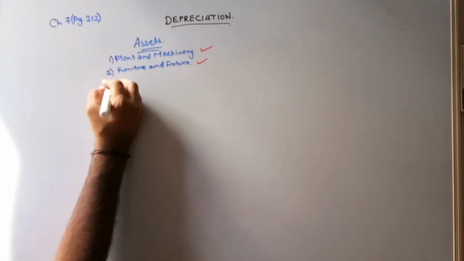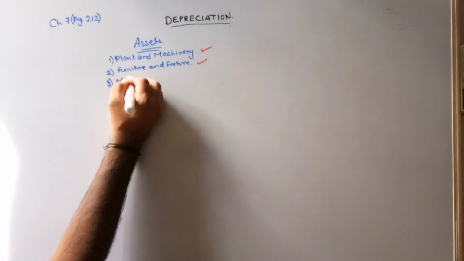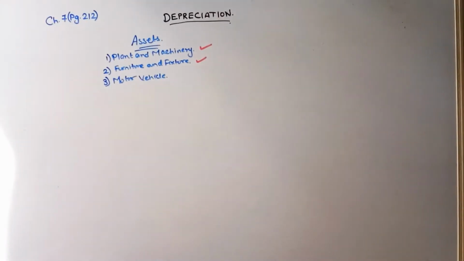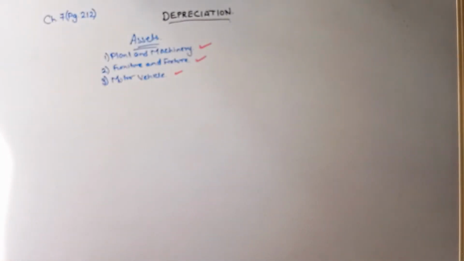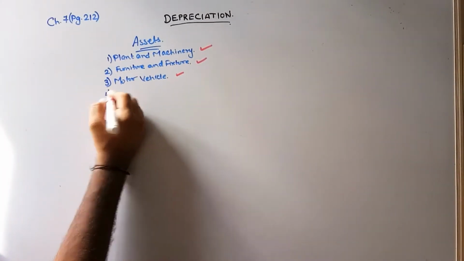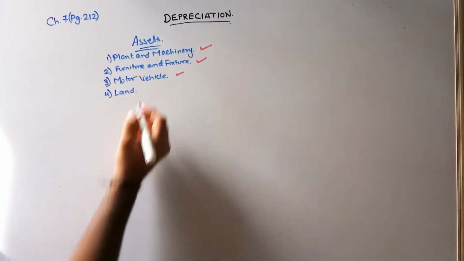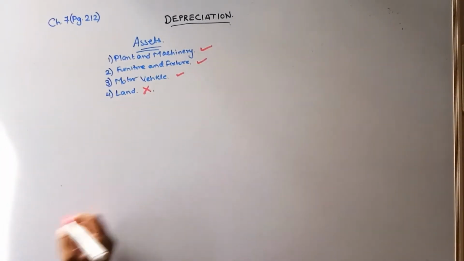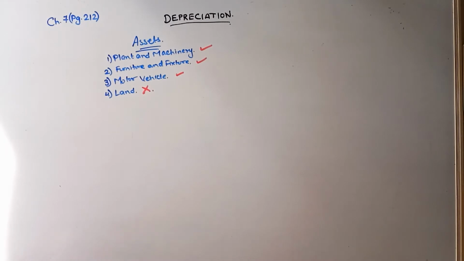Number three, motor vehicle. Will I charge depreciation? The answer is yes. Land. Will I charge depreciation on land? The answer is no. Why? The value of the land can never be depreciated. Value never depreciates for a land. Okay, it is always and always appreciated.